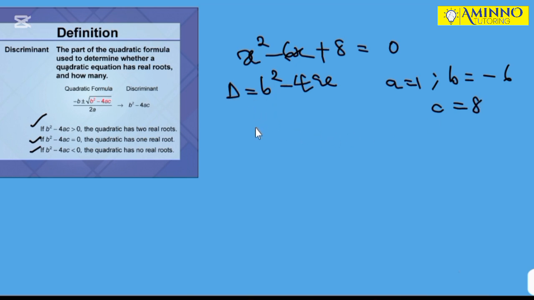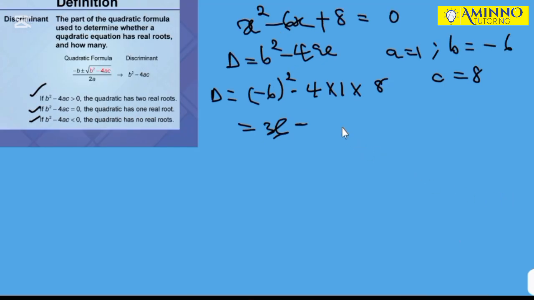So d equals minus 6 squared minus 4 times 1 times 8. That is 36 minus 32, which is 4.